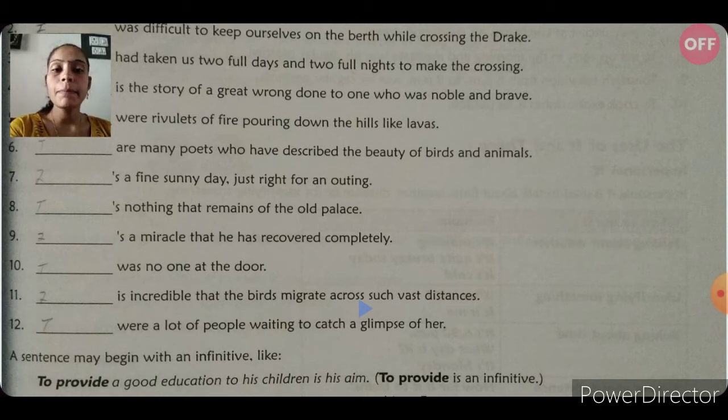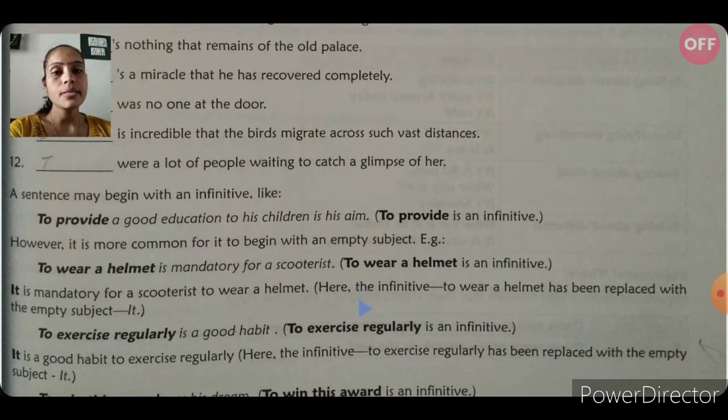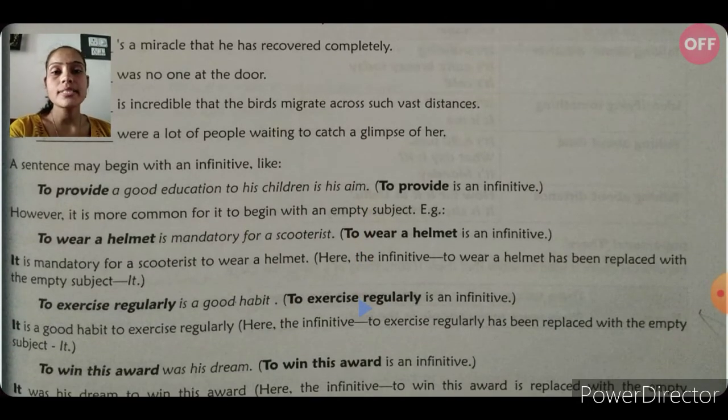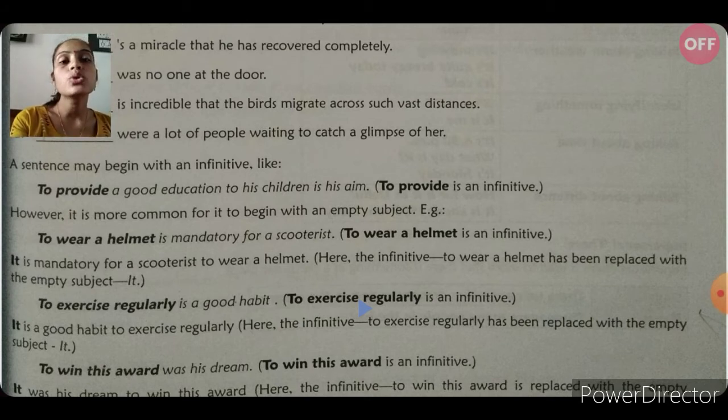A sentence may begin with an infinitive. These sentences can also begin with an infinitive. We can take some examples over here. To provide a good education to his children is his aim. Here to provide is an infinitive. To provide is an infinitive.